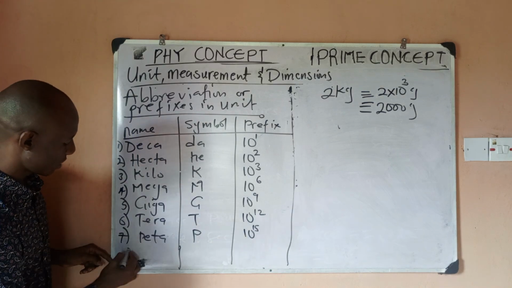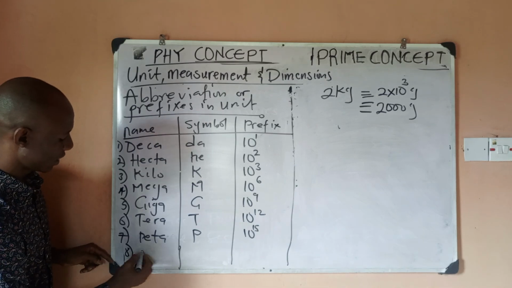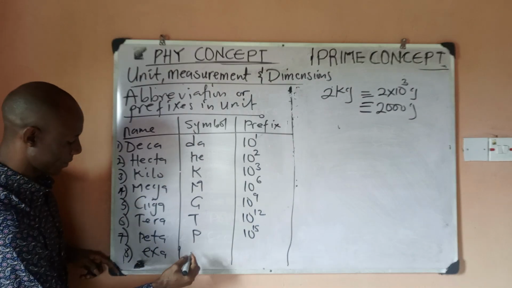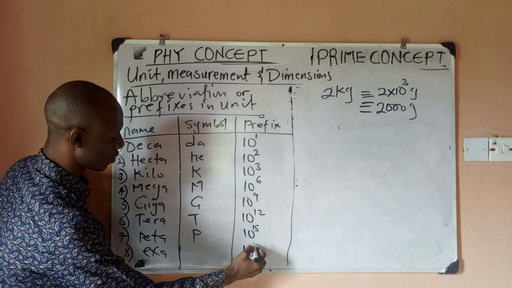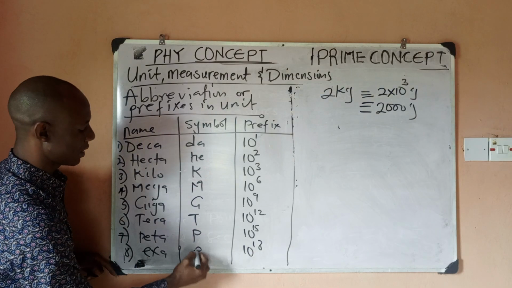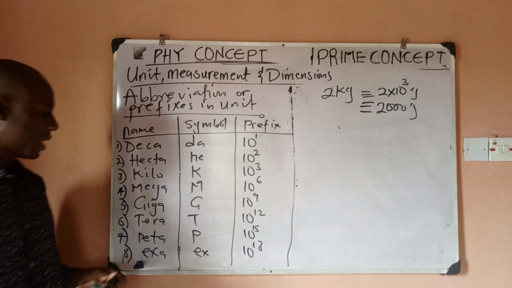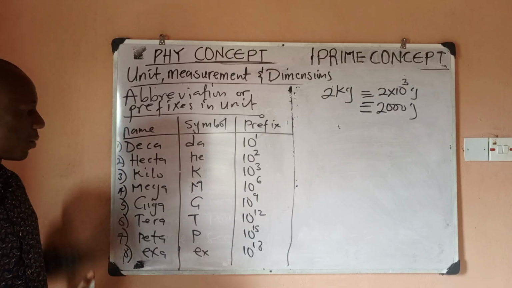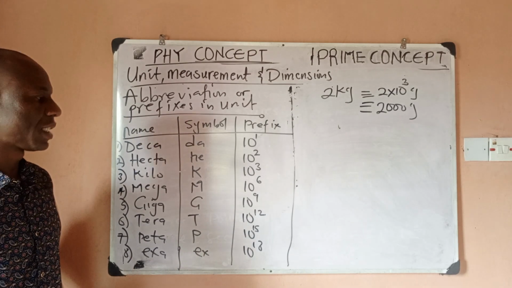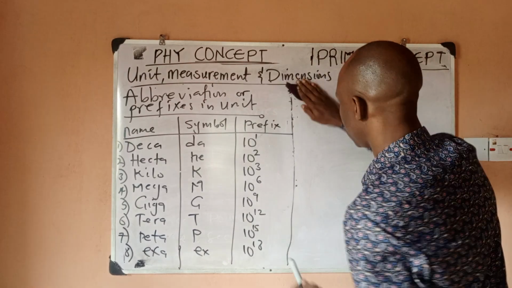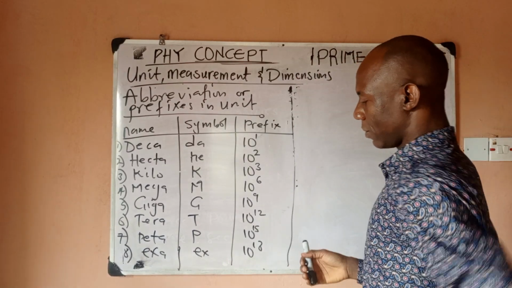We have number 8, which is exa, right? 10 to power 18, right? E, 10 to power 18, Exa. I just gave the positive prefixes. That is just what I give now. So let me move on to the negative prefixes.